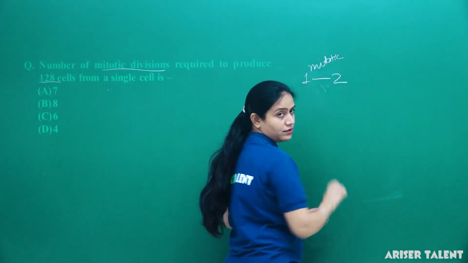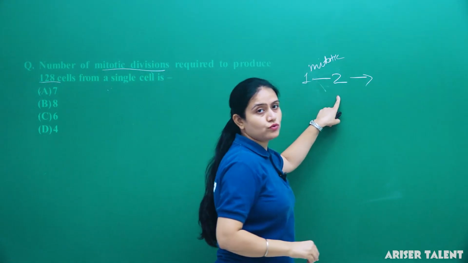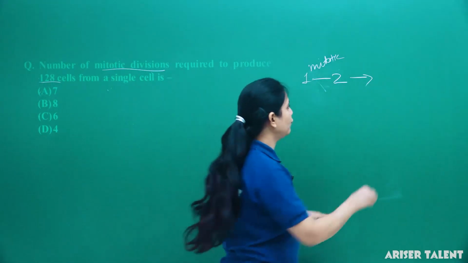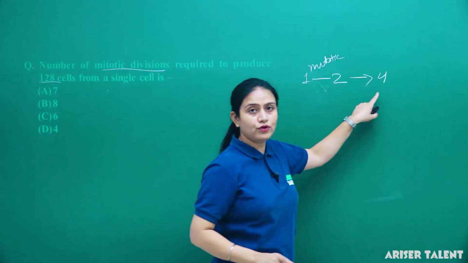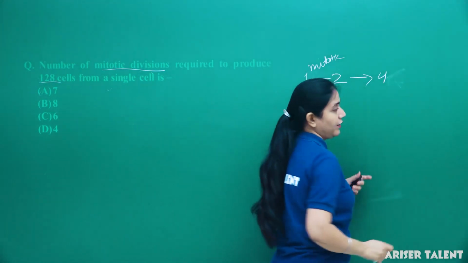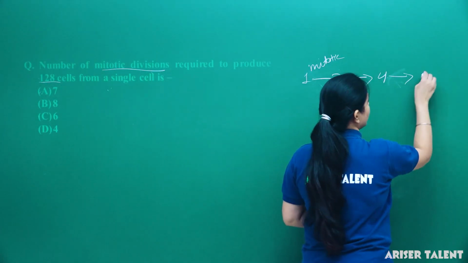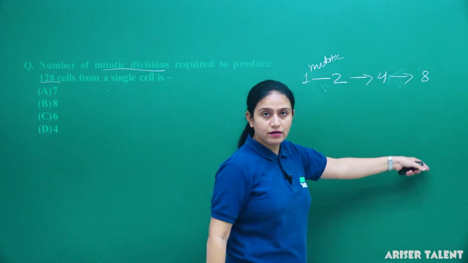Then again, these 2 will divide and convert into 4. Then after another mitotic division, from these 4 the new cells will develop, and they will be 8 in number.